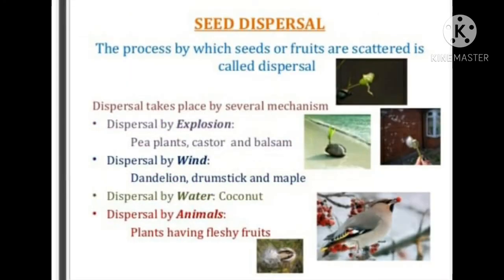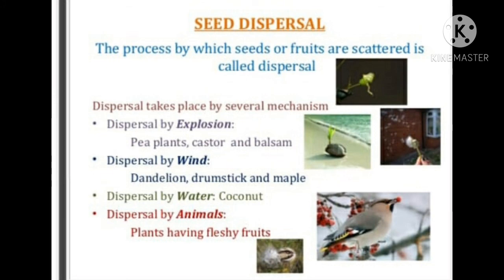Seed dispersal. The process by which seeds or fruits are scattered. So this process is called seed dispersal. Dispersal takes place by several mechanisms. Dispersal by explosion. In some plants, dispersal of seeds takes place by explosion, like pea plant, castor plant, and balsam plant. Dispersal by wind: dandelion, drumstick, and maple. In these plants, seed dispersal takes place by wind.